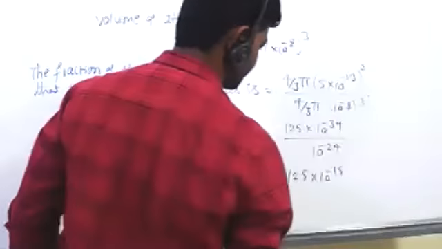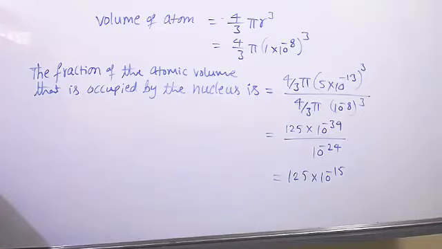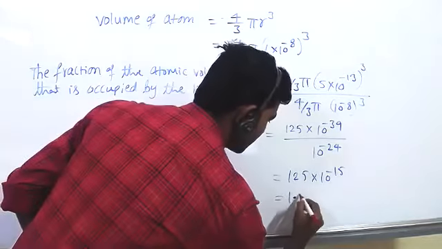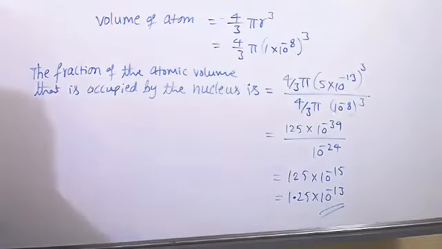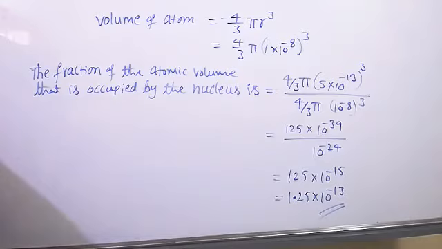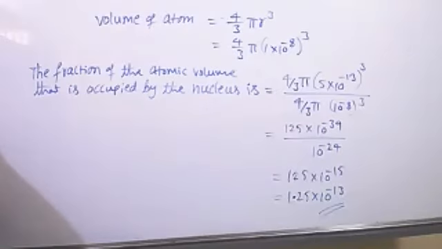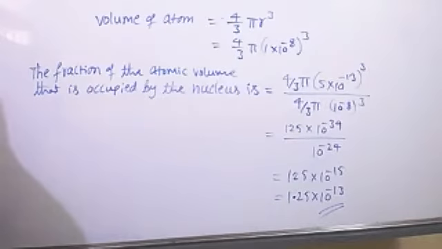The fraction we have to write, this much value. Okay, sir, option D. Yes, sir. You can write this conveniently as 1.25 into 10 power minus 13. This much fraction is occupied by the nucleus in the atom. Yeah, option D is correct. Done.